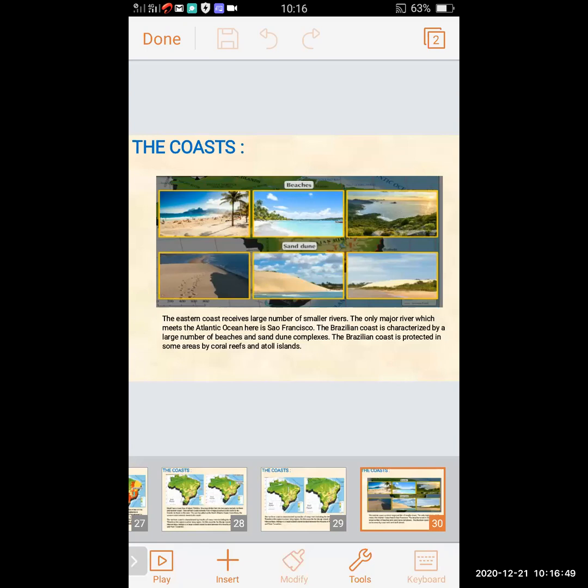So the Brazilian coast is characterized by a large number of beaches and sand dune complexes, and it is protected in some areas by coral reefs and atoll islands.